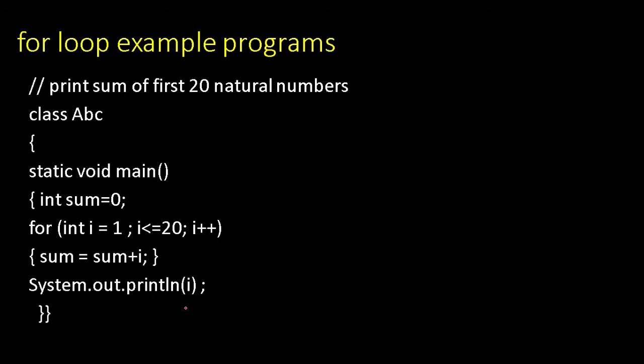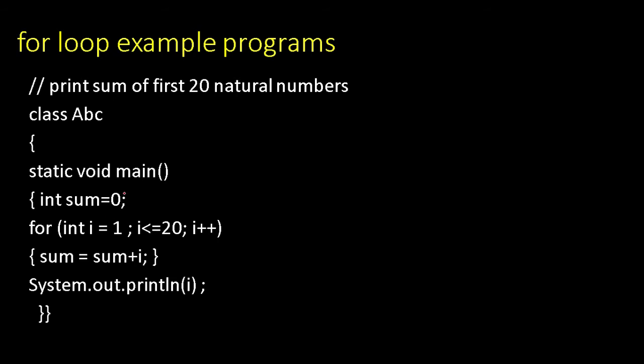See the next program. Sum of first 20 natural numbers. In this we are not going to print the natural numbers. Natural number means 1, 2, 3, 4, 5. I need to find the sum of natural numbers up to 20. That means 1 plus 2 plus 3 plus 4 plus 5 plus up to 20. It's sum I need. So I have declared a variable sum is equal to 0. What is the purpose of this variable? Purpose of this variable is to store the sum of numbers starting from 1 to 20.